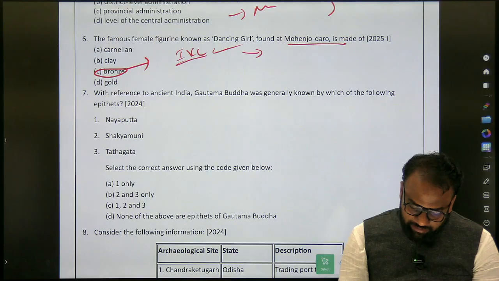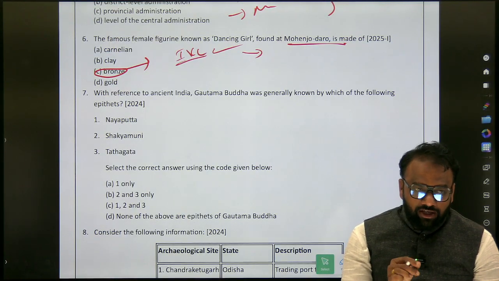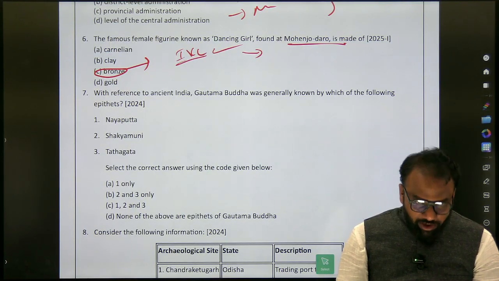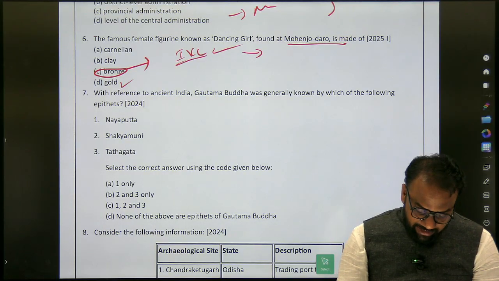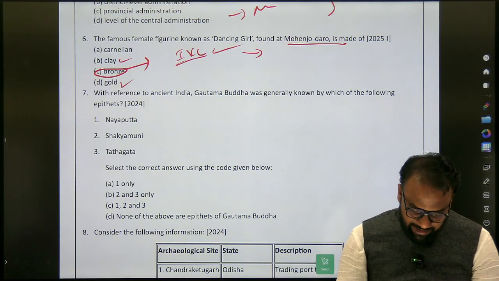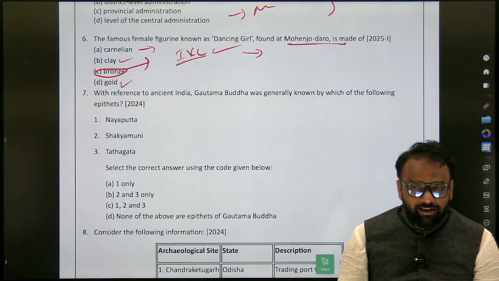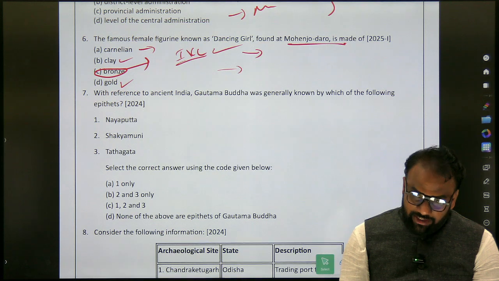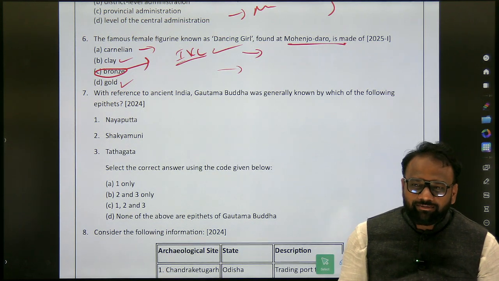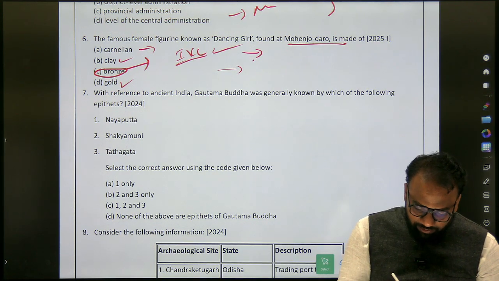So the dancing girl is made up of bronze, right? So here they are aware of bronze. Yes. Whether they are aware of gold. Yes. Whether they are aware of clay. Yes. Whether they are aware of carnelian. Yes. Okay, it's an insignificant mineral or resource. Now at the same time, what are they not aware of?